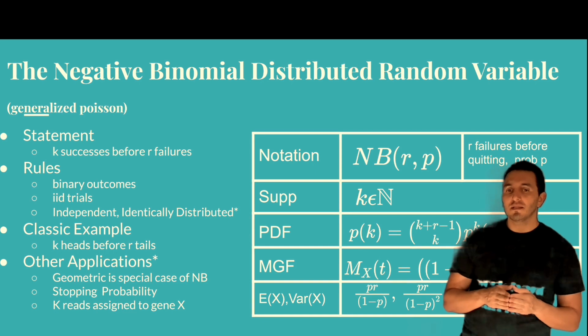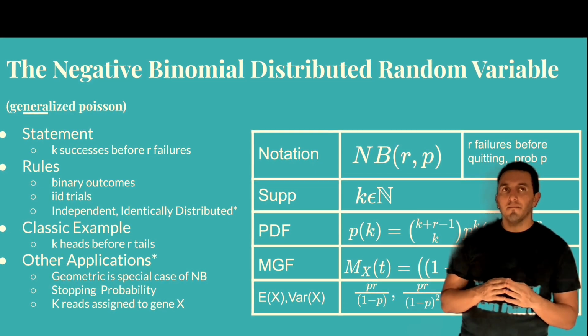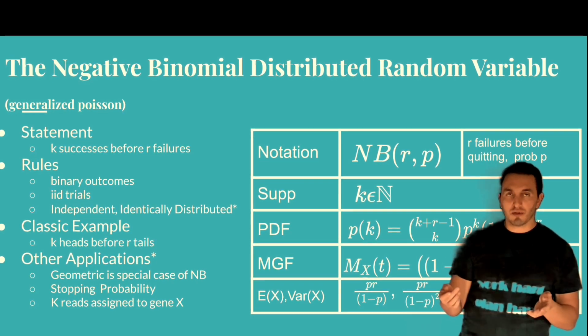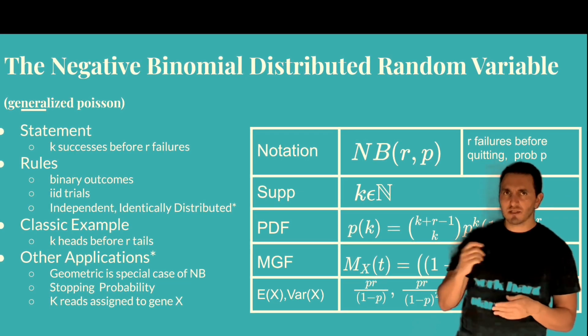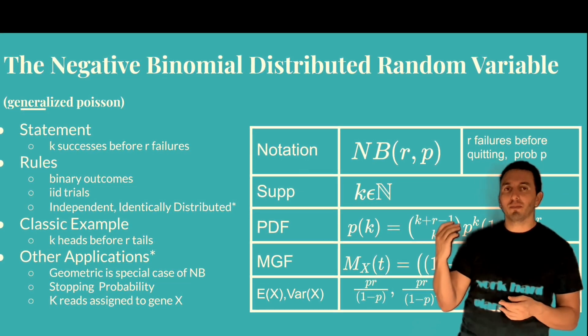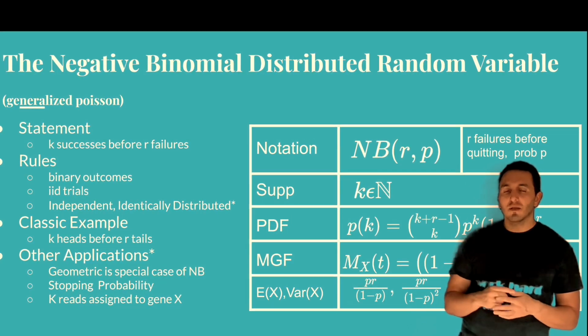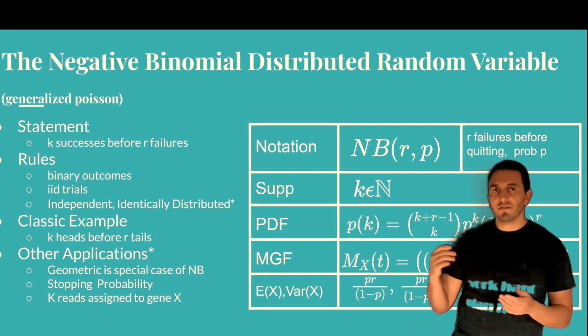So what that means is if I'm asking the probability of seeing 50 successes in 100 tosses of a coin, we could use a binomial there, right? And if the coin is fair, the expectation would be 50, so the probability would be highest there. For the negative binomial, we wouldn't ask that. We would ask, what's the probability of seeing 50 successes before I see 50 failures?